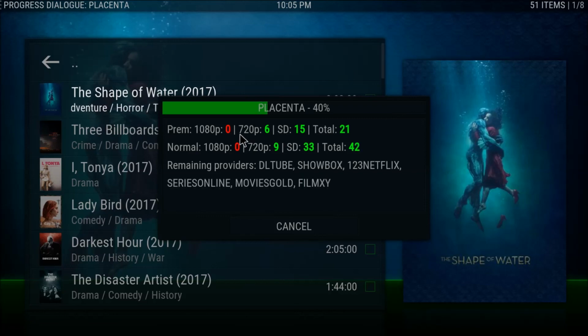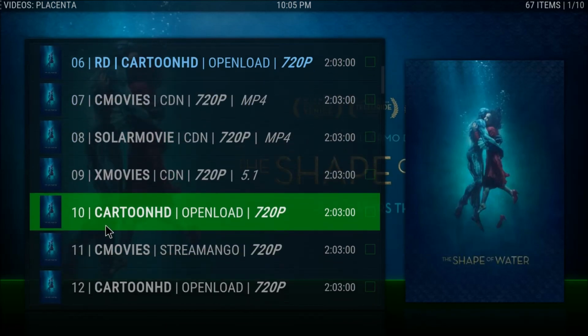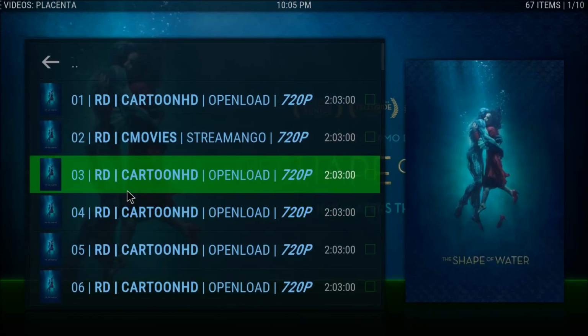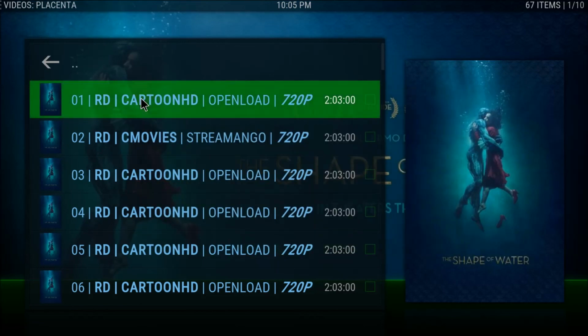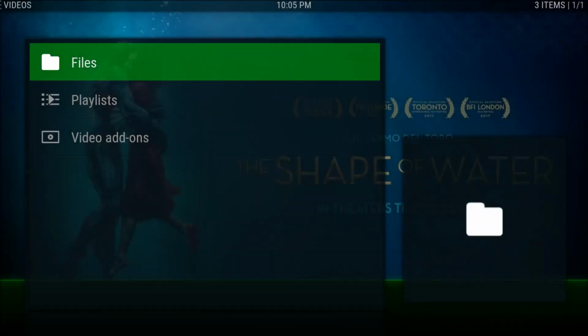Okay. Sorry about that, but nature of the beast. I've not set this build up completely like I needed it, so it's bound to happen at some point. So there you go. The blue ones here are my Real Debrid, RD, right? Into your normal streams, then into more Real Debrid streams. Okay, so click on the first one. It's an Openload, but because I've got Real Debrid, it's going straight on. Alright? So that's that.